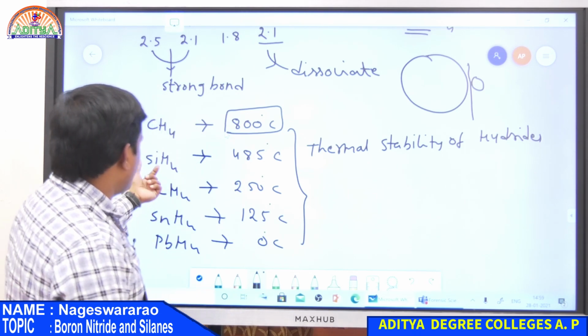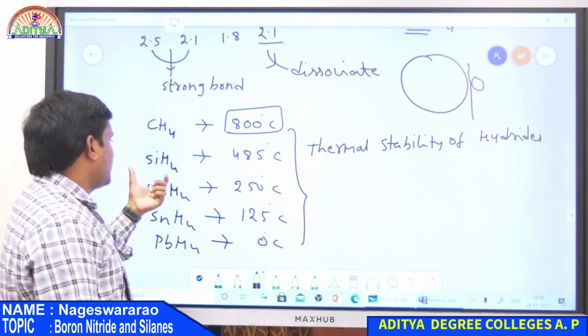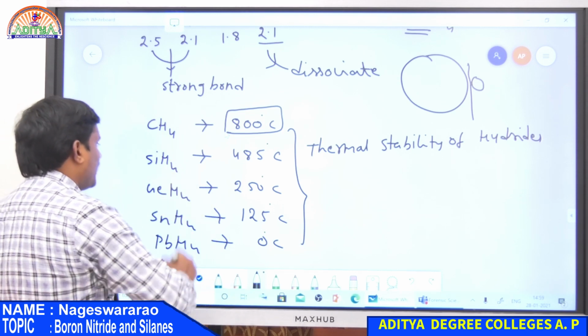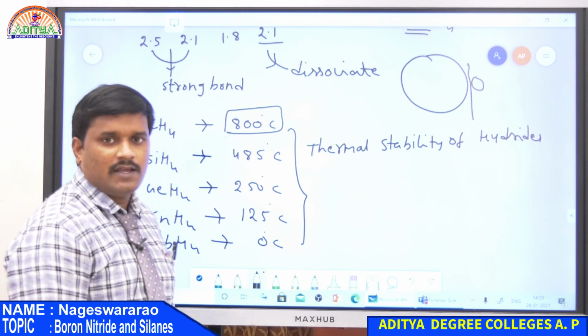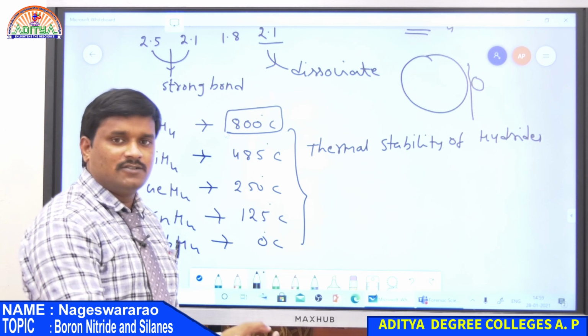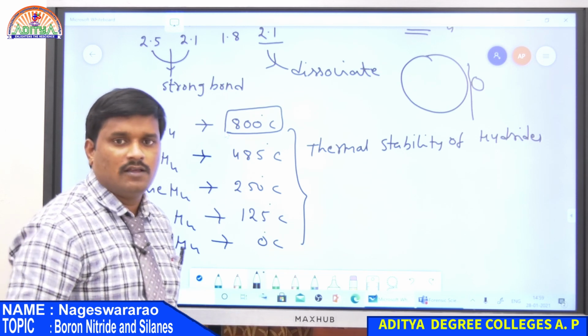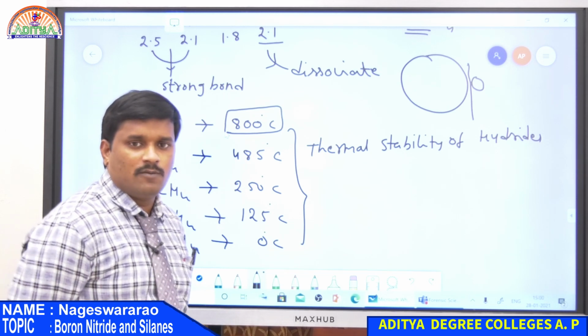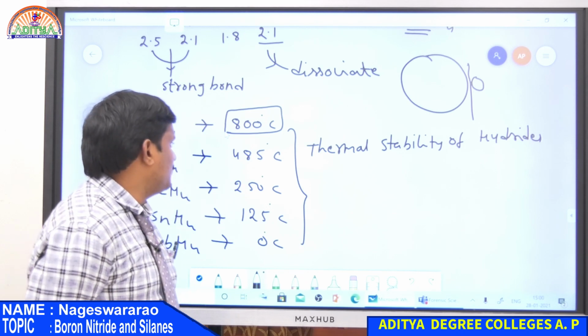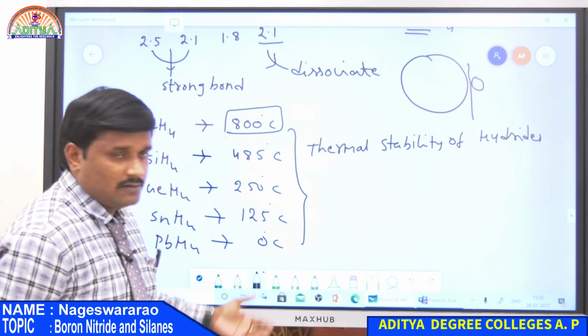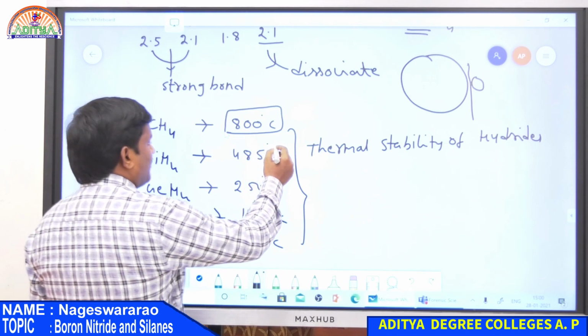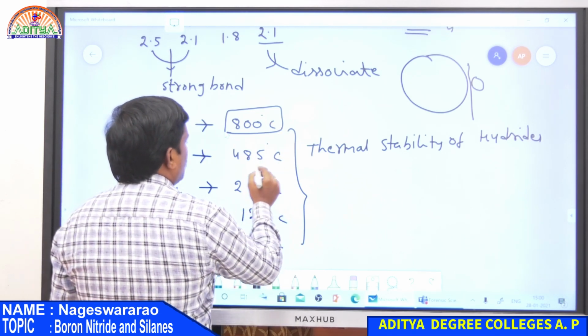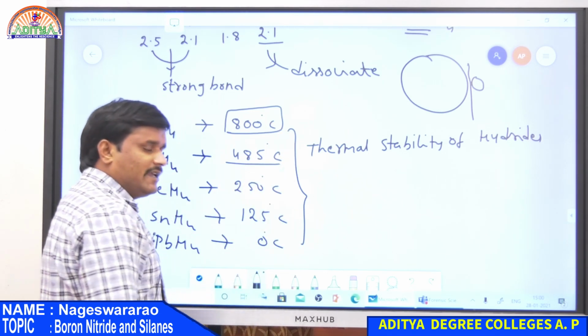Whereas in the case of SiH4, the electronegativity of hydrogen is higher compared to silicon. Hence electrons are attracted towards the hydrogen atom from silicon. Therefore, this bond is weak and easily breakable compared to carbon. So the thermal stability value decreases from 800 degrees to 485 degrees.